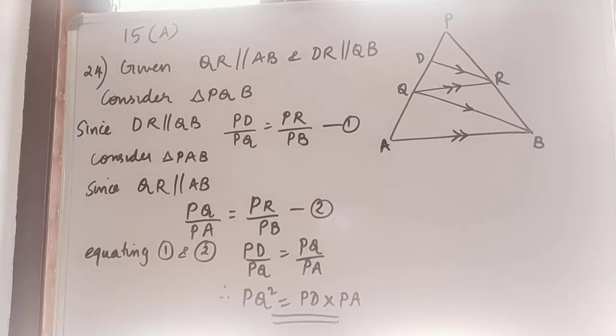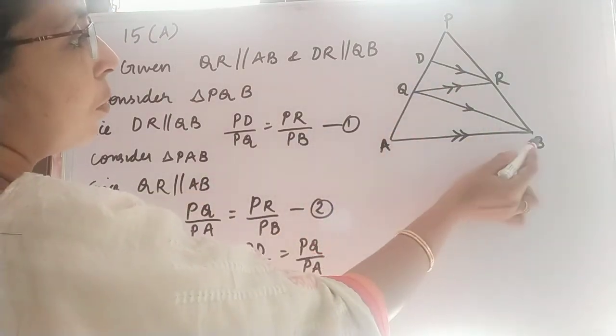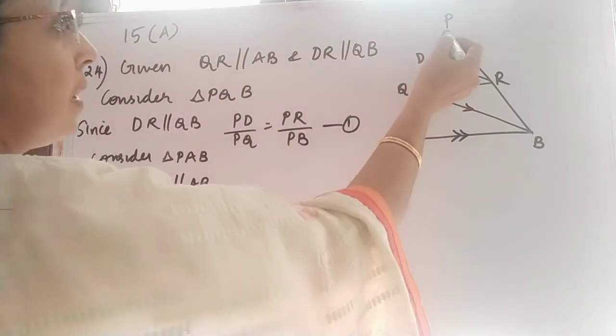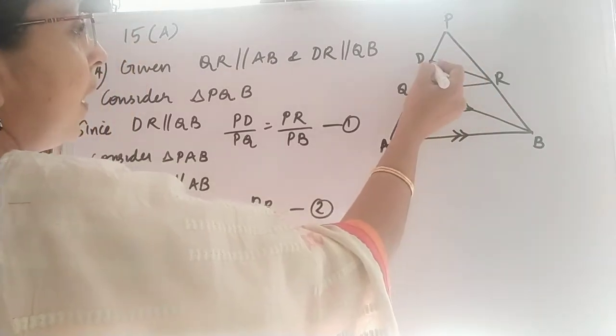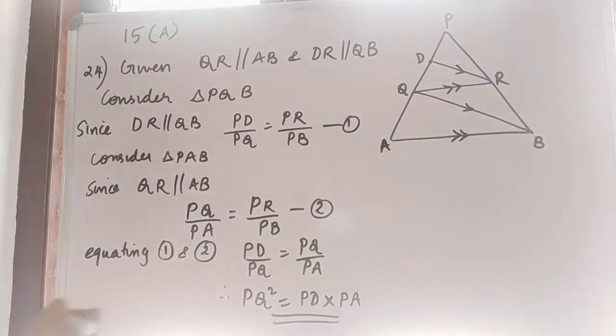Given QR parallel to AB and DR parallel to QB. Consider triangle PQB. So how can we write that? Considering triangle PQB, PD divided by PQ is equal to PR divided by PB. Let it be equation number 1.